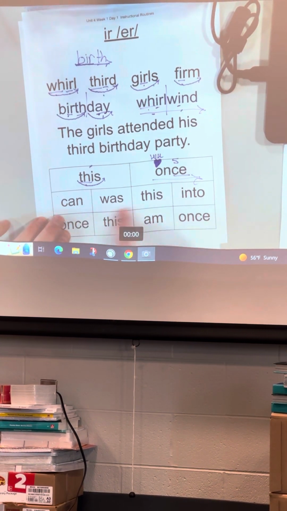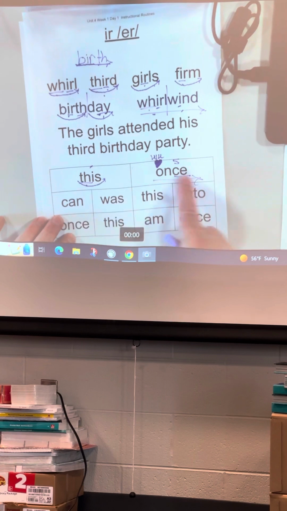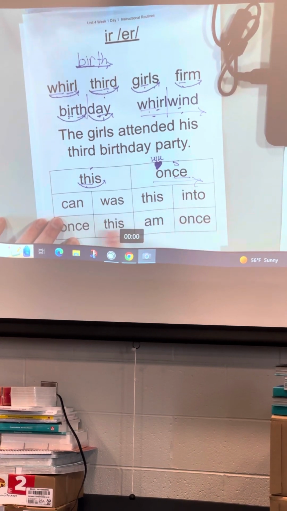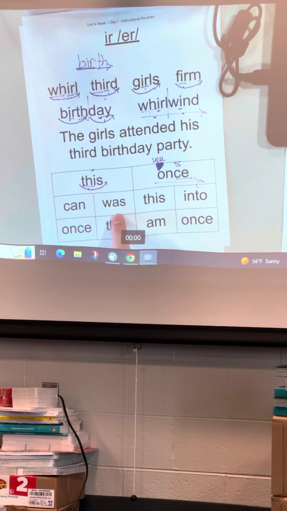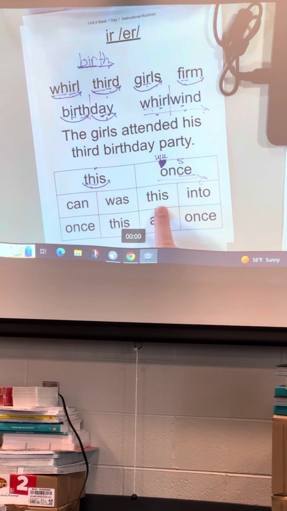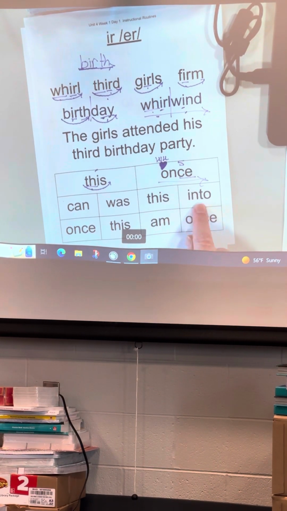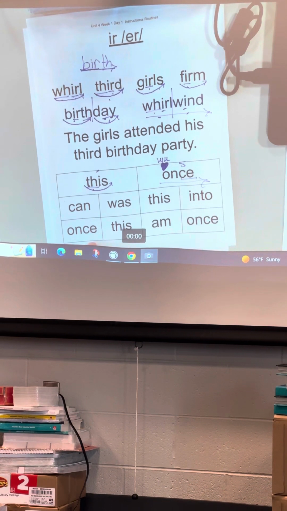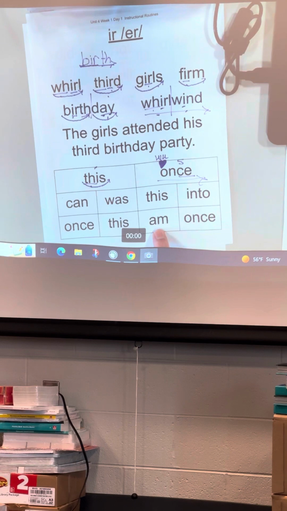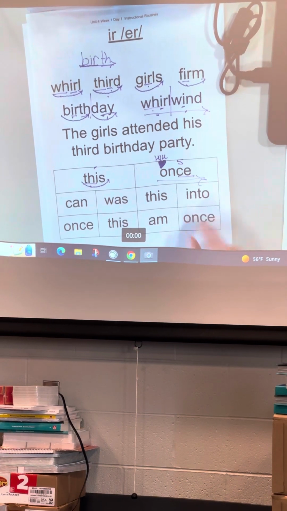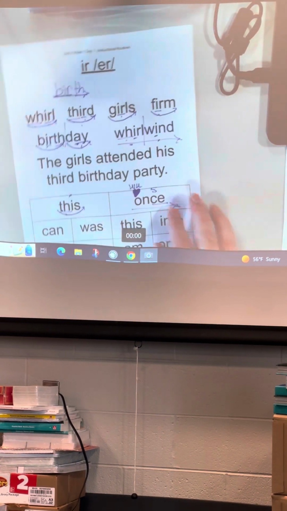Then we're going to do some discrimination. These are words that they have learned so far with this and once thrown in. So I'm just going to say, think about it, what word? Can. Was. Is. Into. Once. This. Can. Once. And then we go on to our structural analysis.